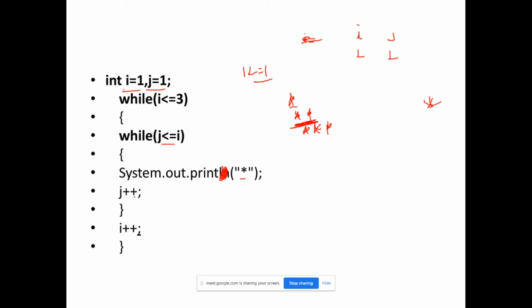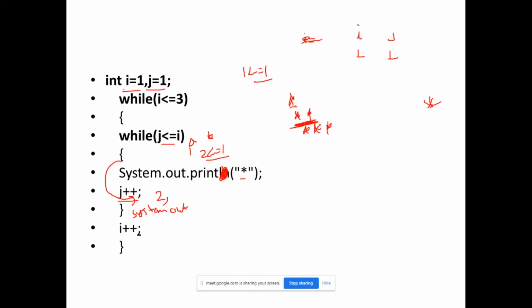Now j will be plus plus, j value will be 1 plus 1, j value will be 2, right? So when j value will be 2, it will go here, i value is 1, right? So is 2 less than or equal to 1? This time the condition is not satisfied, that's why it will come out of this loop, right? And here I will print the line break. Why?